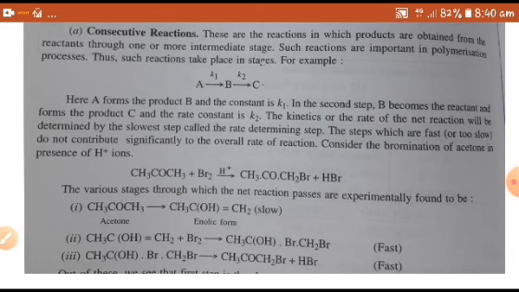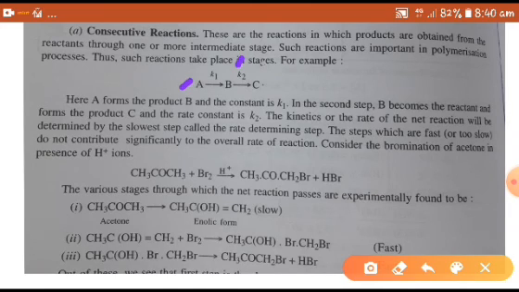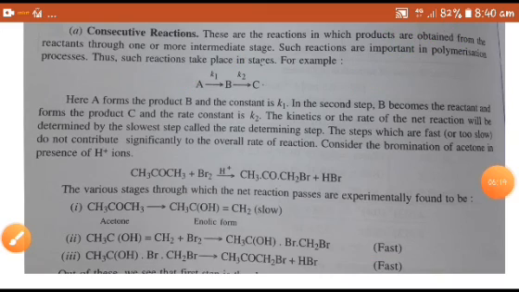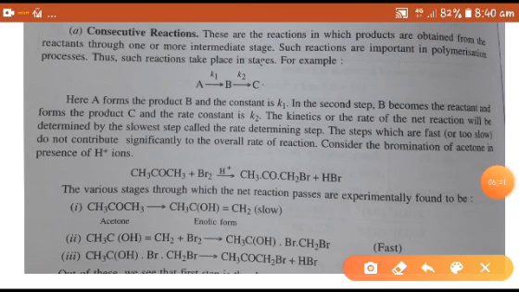Here, A forms product B, and the rate constant for this A to B reaction is K1. In the second step, B becomes the reactant and forms the product C, and the rate constant is K2.